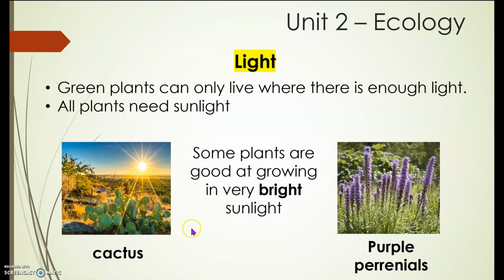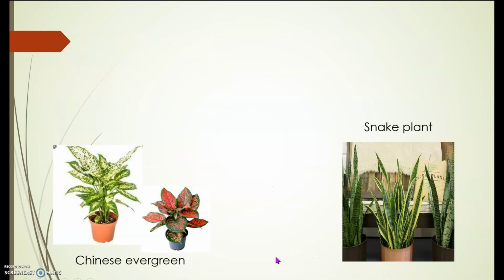Some plants are good at growing in very bright sunlight. These plants can survive or live in full direct sunlight. Examples are cactus and purple perennials. Very good. Now let's move to the next slide.